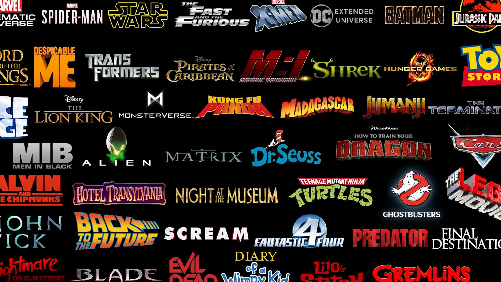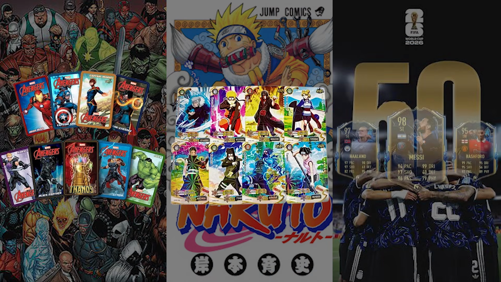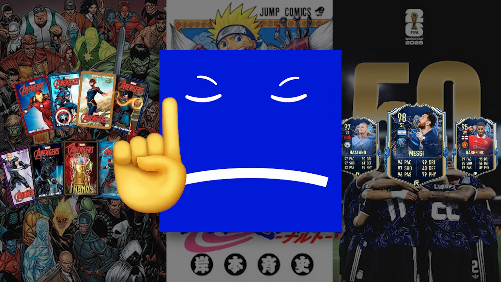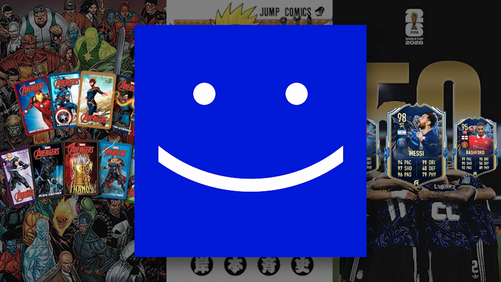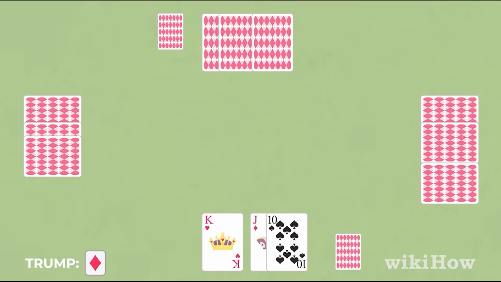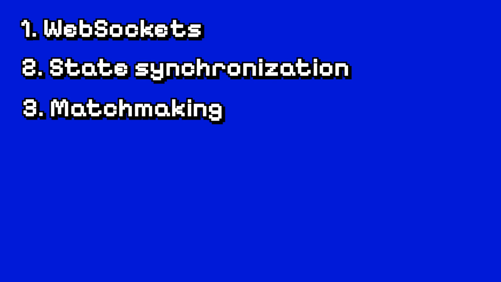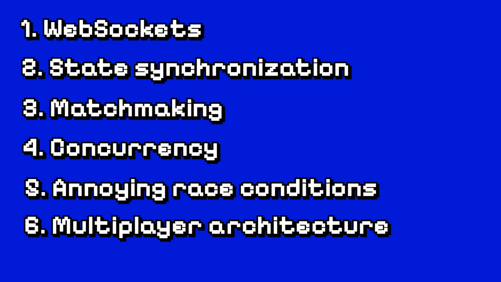Pick your favorite franchise, Marvel, Naruto, FIFA, whatever, and build an online multiplayer card game around it. But no, don't mistake this for a simple front-end project. The real boss fight here is syncing multiple people in real time. This will require you to master complicated backend skills like WebSockets, state synchronization, matchmaking, concurrency, annoying race conditions, multiplayer architecture,